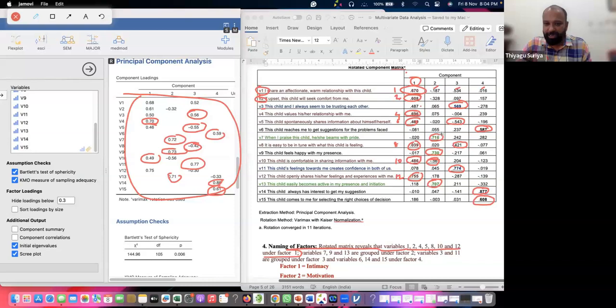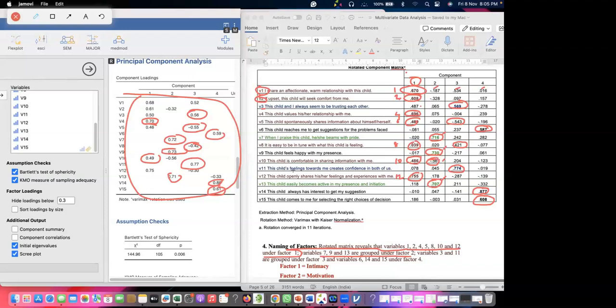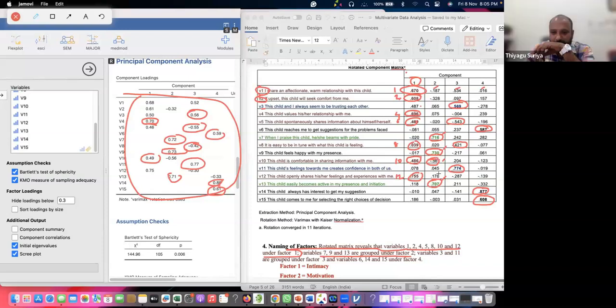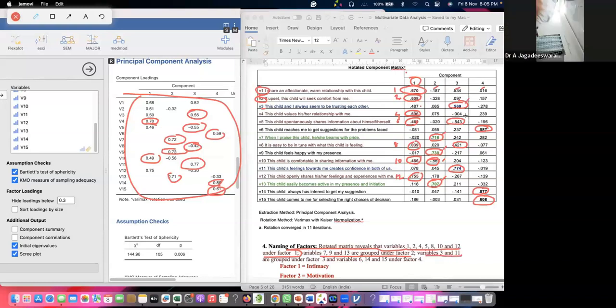And the second one, item number 7, item number 10, item number 11, item number 13, lies on the second factor. You can see this, right? Then it's only 3, I think. Yeah, you can see this. This is variable number 3, 3 and 11.